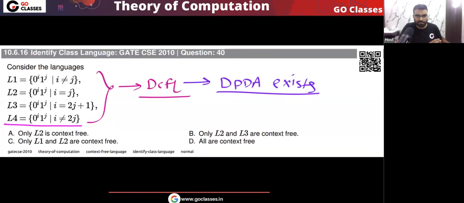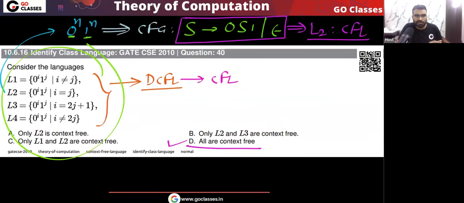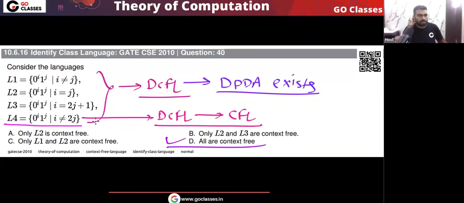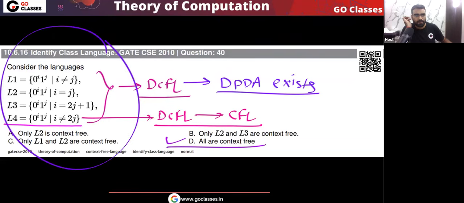Please tell me, did you understand? So we have seen that this L4 is a DCFL. Every DCFL is CFL, so that is the reason I can say, anyway, answer will be option D. Actually, this question was very simple. For this question, you don't have to do anything because all these are standard languages which are DCFL. Do you agree? Yes or no? In the GATE 2010, these four languages came. You can see this was definitely a 2 mark question. Now you can see all these are standard languages which are DCFL.